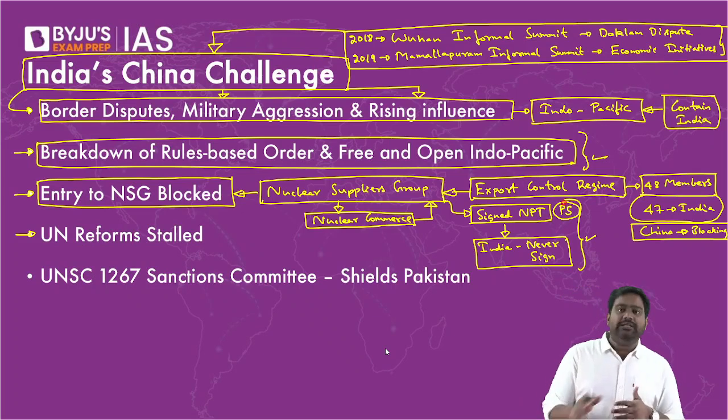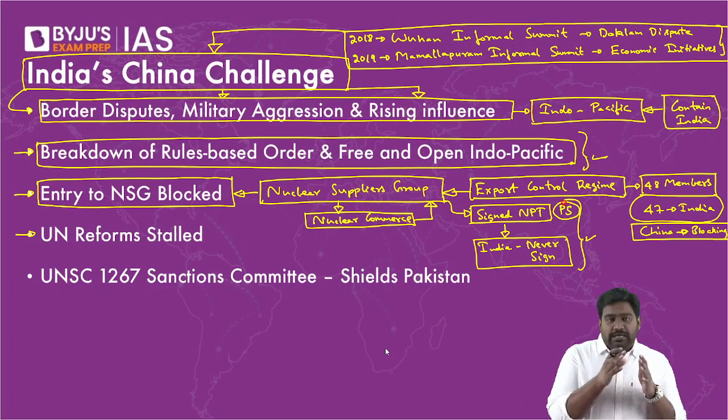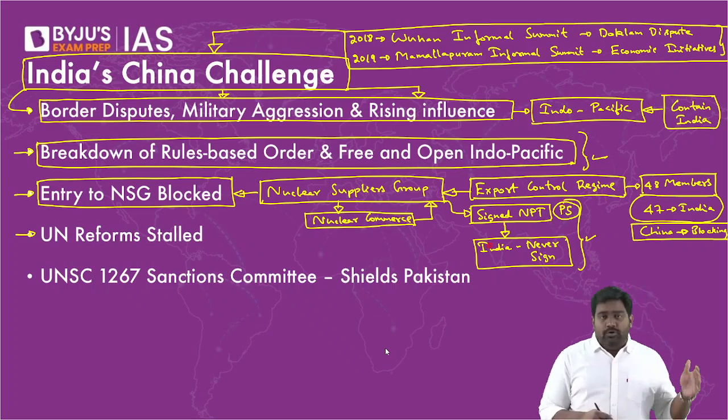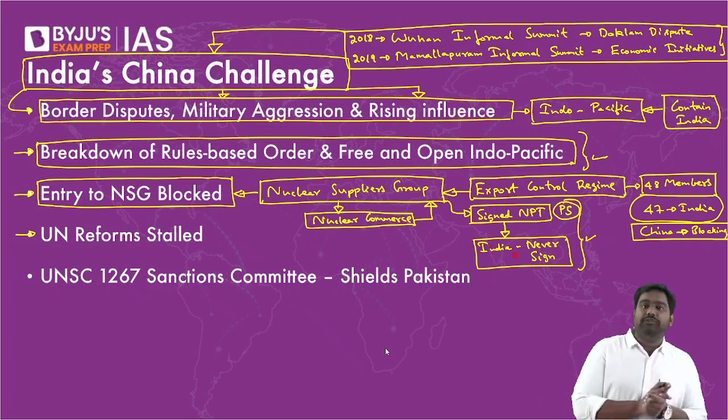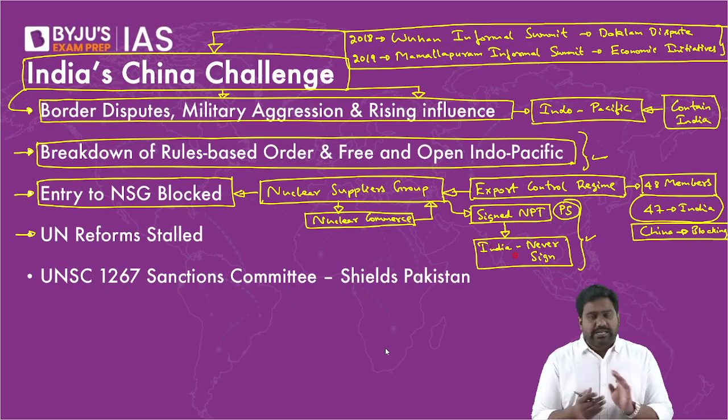Every other country, if they sign NPT, they have to give up their pursuit of nuclear weapons. They have to legally commit that we will never pursue nuclear weapons. If they have a program already going on, they have to shut it down if they sign NPT. So this is blatantly discriminatory, and hence India has said from the beginning, from 1967 itself, we have said that we will never sign Non-Proliferation Treaty. Same with Pakistan, same with Israel. These 3 countries have never signed NPT because they want to keep the option of developing nuclear weapons.